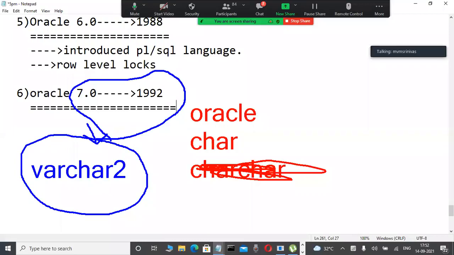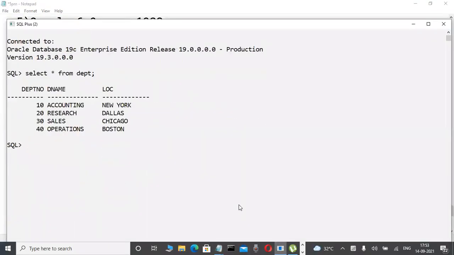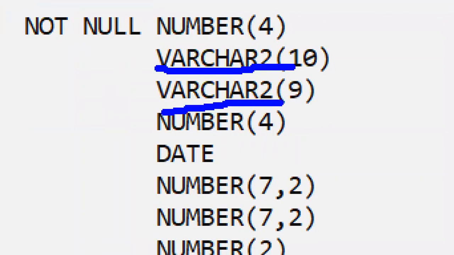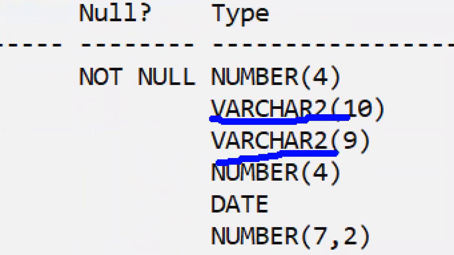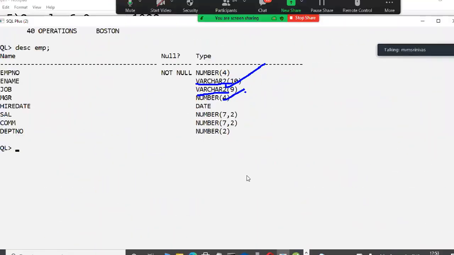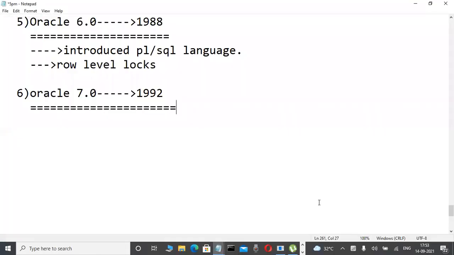What is the difference between char, varchar and varchar2? Why did they introduce varchar2? We are learning it in our course. It is a very important data type. It was introduced in Oracle 7.0. Before 7.0, varchar was the data type, which is not available nowadays on the Oracle side. The varchar2 data type is there, for storing character data and alphanumeric data. That is why the varchar2 data type is available.